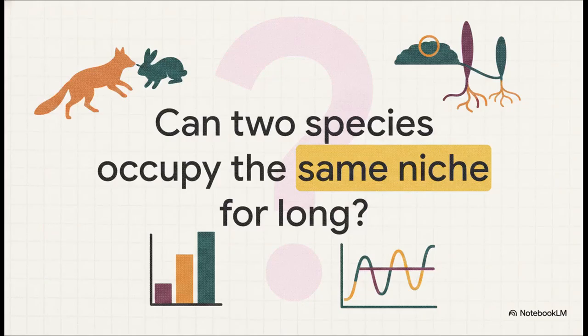Okay, time for a quick check to test your understanding. Can 2 different species occupy the exact same niche in an ecosystem for a long time? Think about it for a second. The answer is absolutely not. According to Gauss's principle, one species will inevitably outcompete the other for those specific resources. Competition is a fundamental driving force of ecological balance.